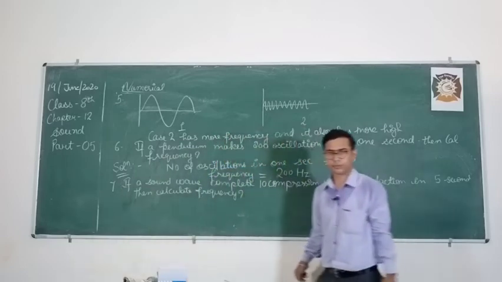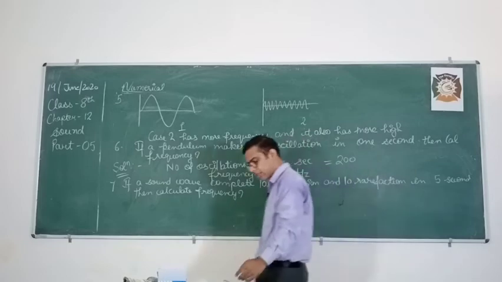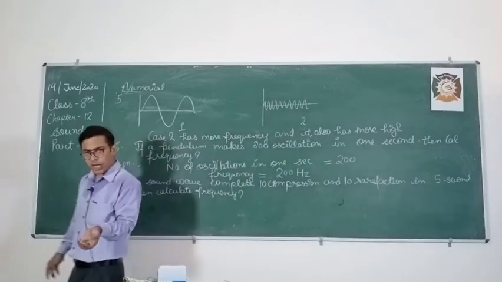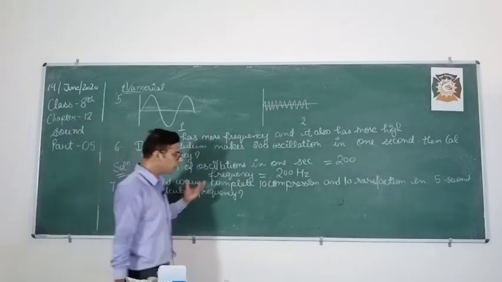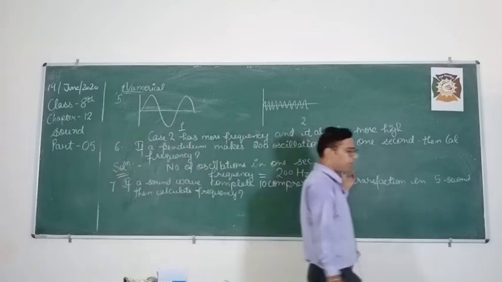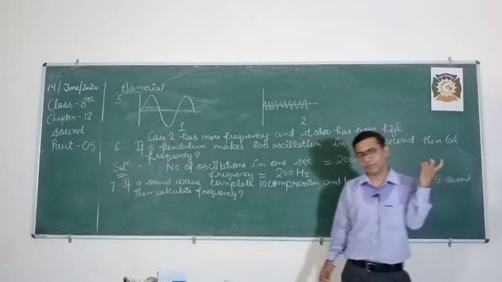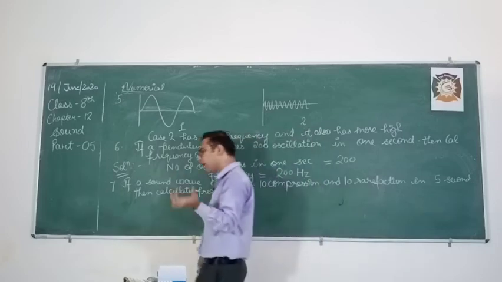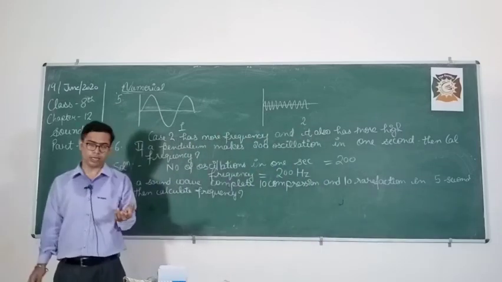Read the statement carefully again. A sound wave has completed 10 compressions and 10 rarefactions in 5 seconds. Then you have to calculate the frequency.